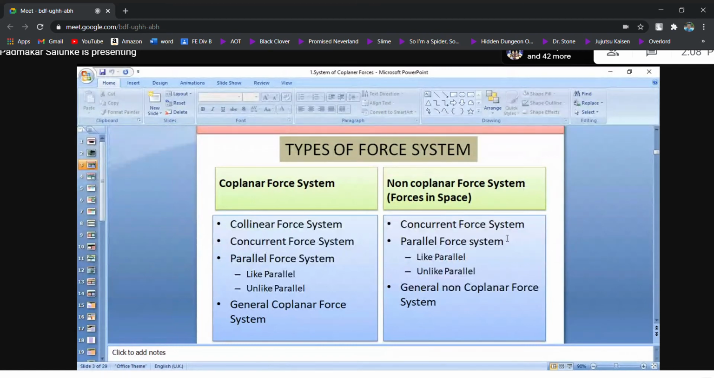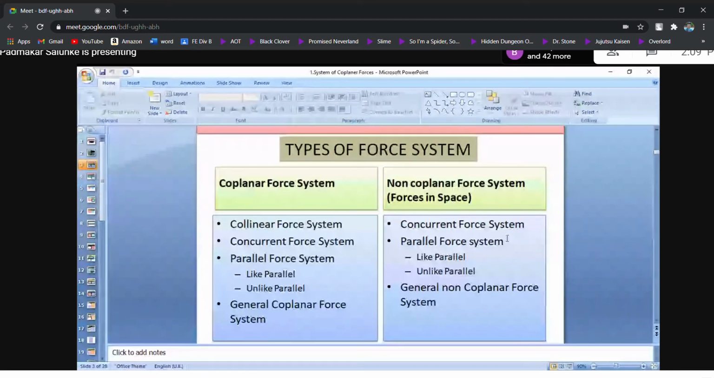Okay. So this coplanar force system is divided into four parts. Number one, collinear coplanar force system. Collinear means in a single line. If all forces are lying in a single line, or if all forces are along the same line, it is called a collinear coplanar force system. Concurrent. The meaning of concurrent is passing through a single point.